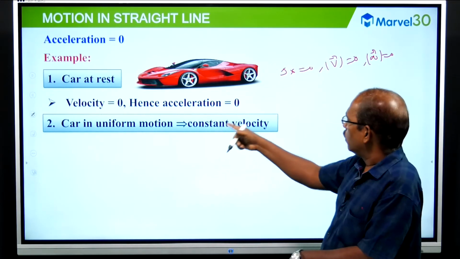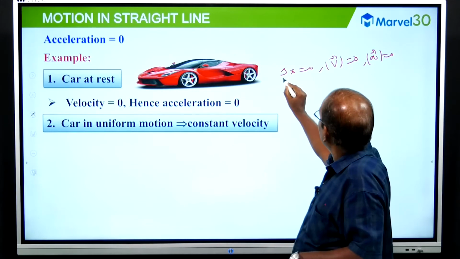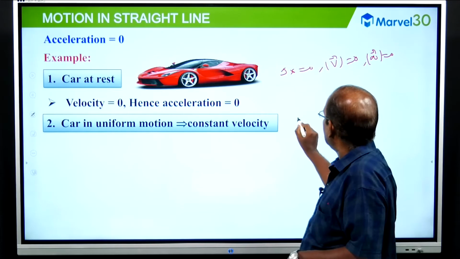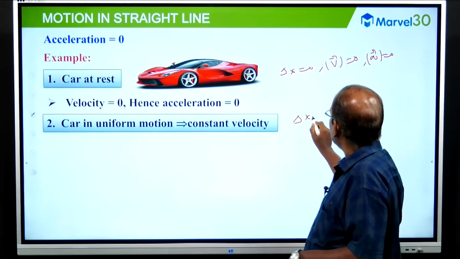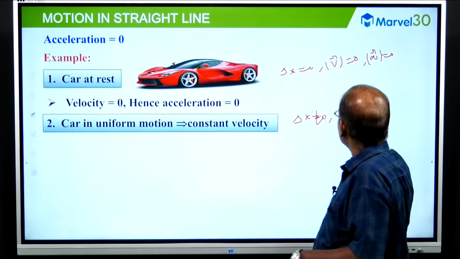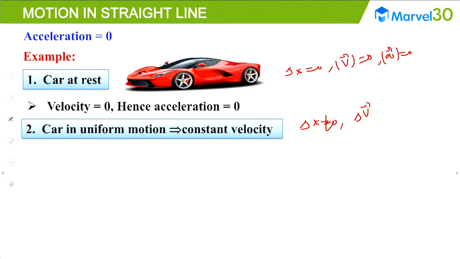A car in uniform motion. For a car at rest, delta x equals 0. But a car in uniform motion means delta x is not equal to 0, but delta v, the change in velocity, is constant.